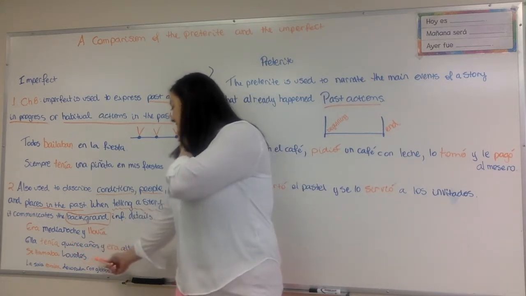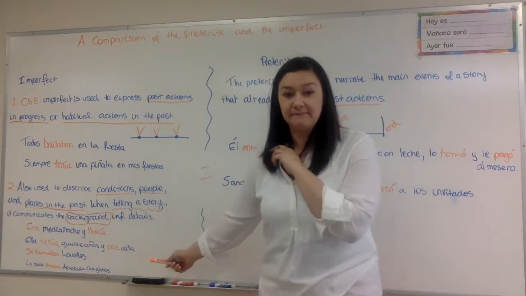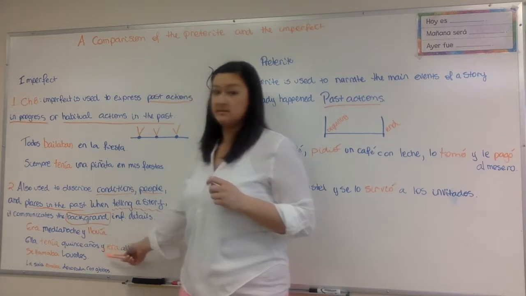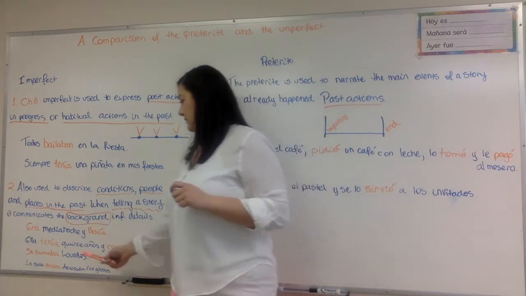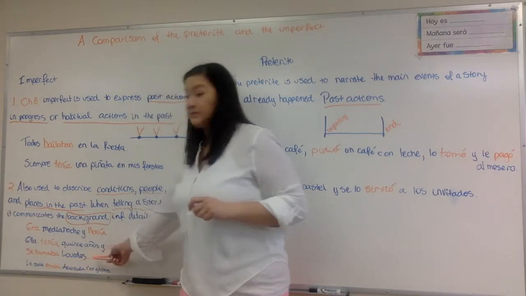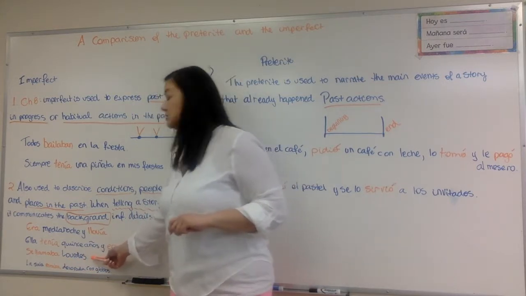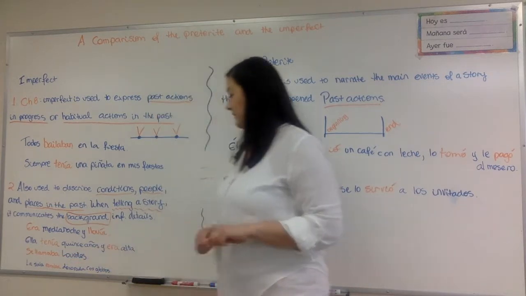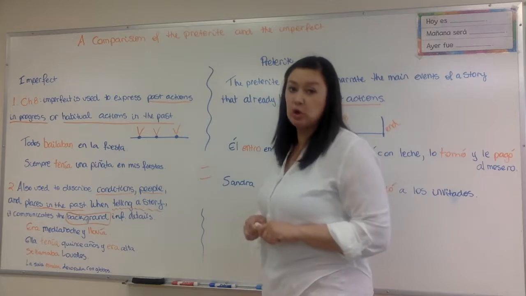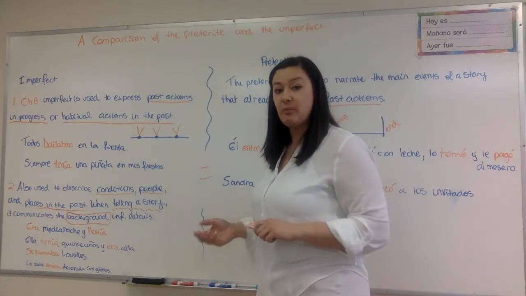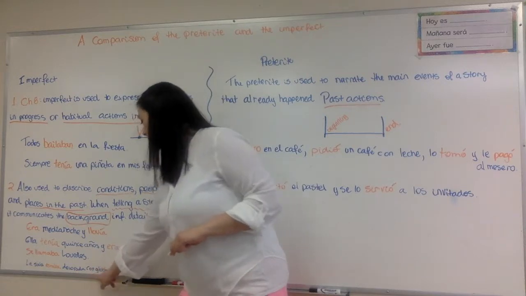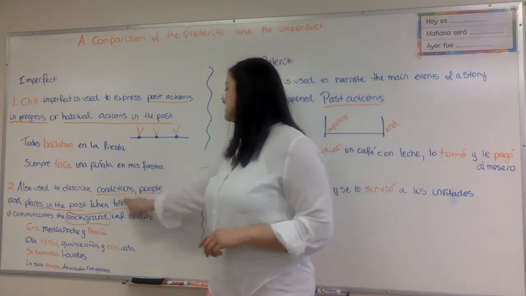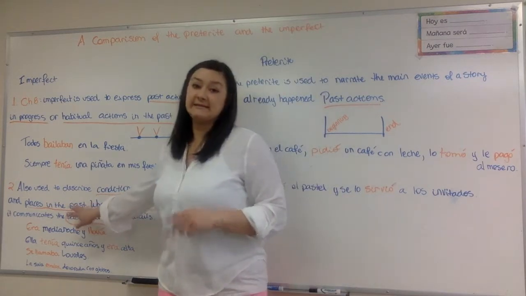Ella tenía 15 años y era alta. She was 13 years old and was tall. Se llamaba Lourdes. She was called Lourdes. And the last one, la sala estaba decorada con globos. The classroom was decorated with balloons. So all those are conditions, people, and places in the past.